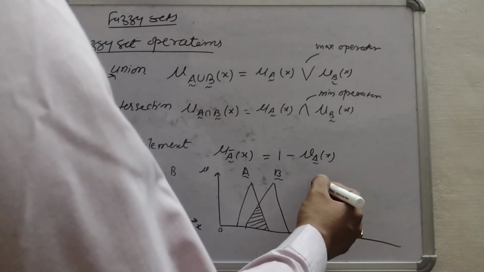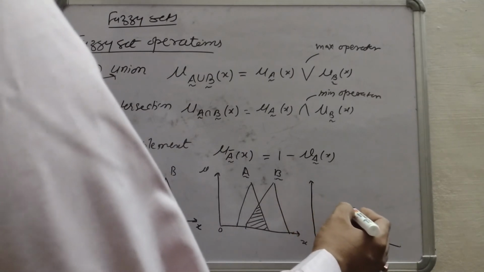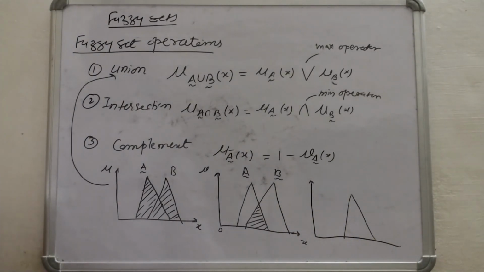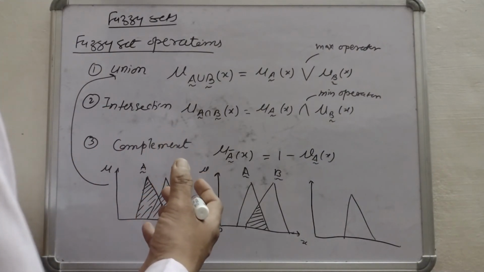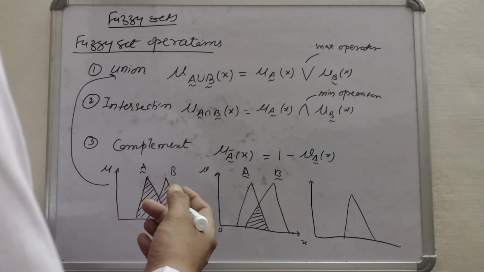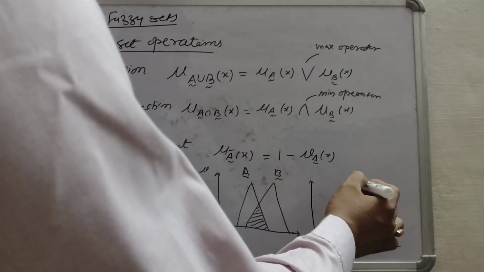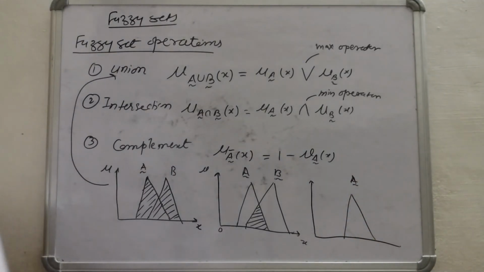It is important to understand the complement. That will give you an idea why some properties that were applicable for classical sets do not hold for fuzzy sets.